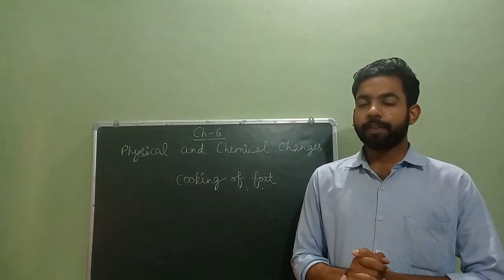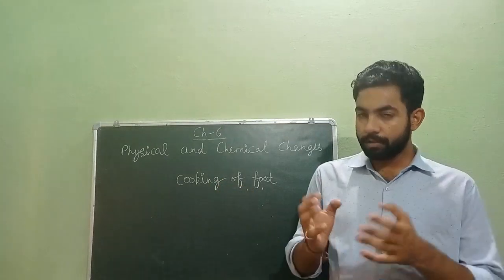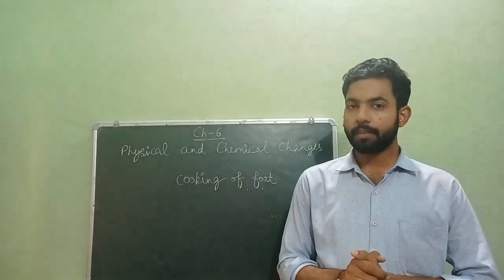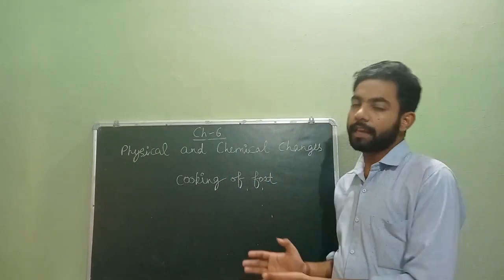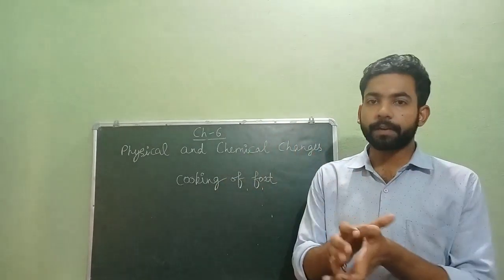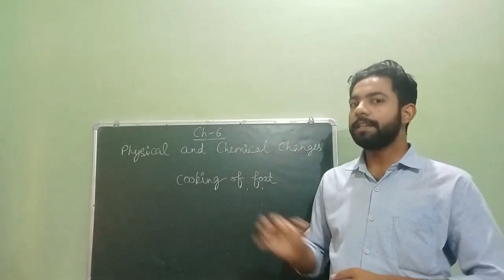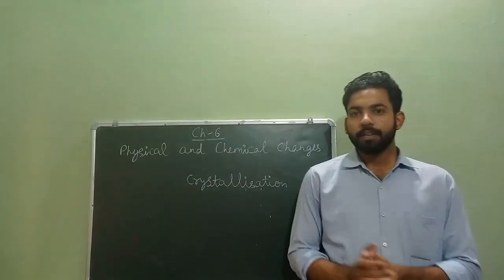The common example of chemical change is cooking of food. We cook food with heat. Cooking of food is an irreversible change and we certainly cannot get back raw potato from potato sabji. So it is a chemical change.